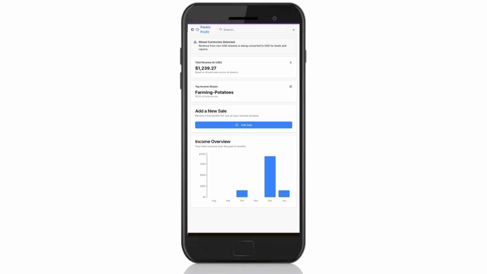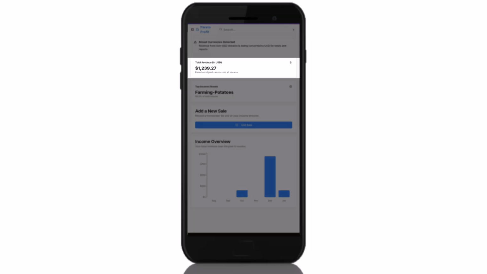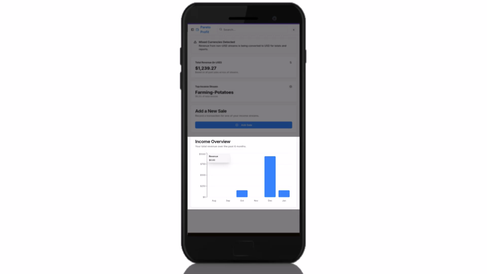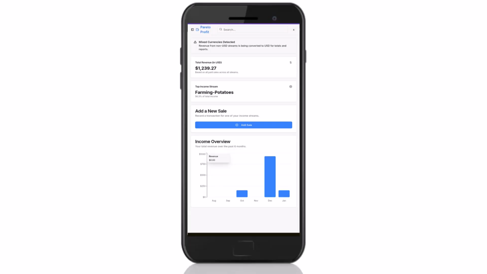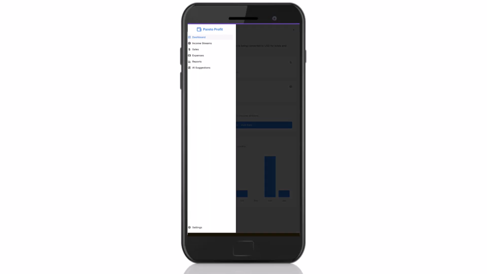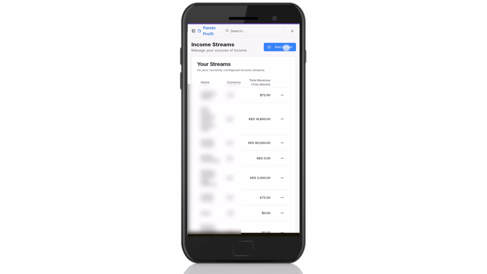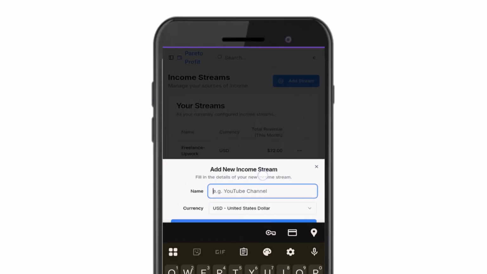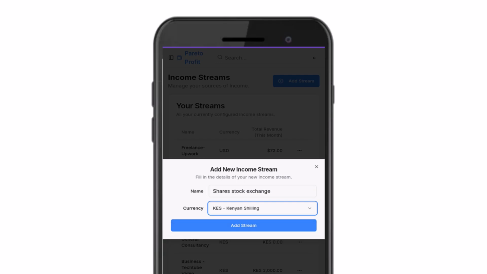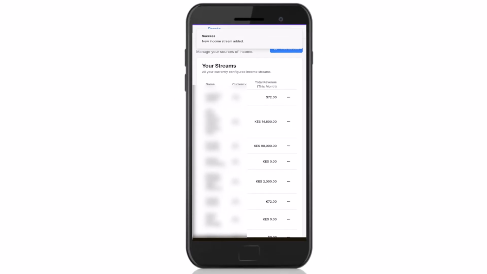On the Pareto Profit dashboard, you can see total revenue, top income streams, and income over the past 6 months. To start tracking your income from various sources, you'll need to first register the income streams that you already have. To do this, click on the wallet icon on the side. Select Income Streams. Click on Add Stream. Enter the name of your income stream and currency, then click on Add Stream. Repeat the same process for other income streams.